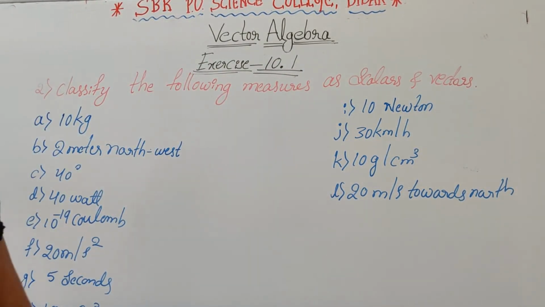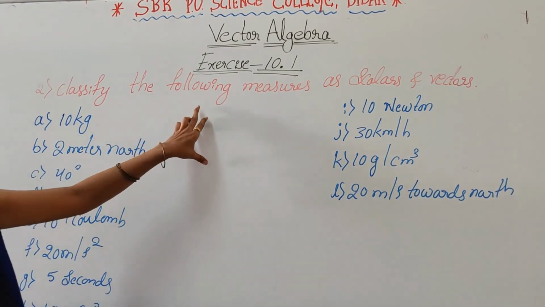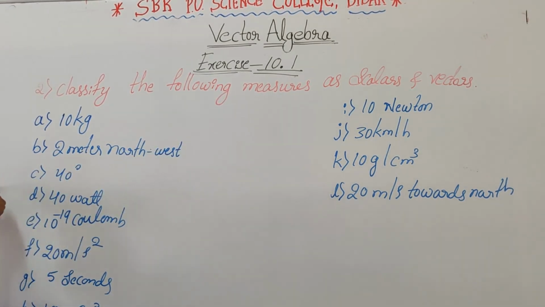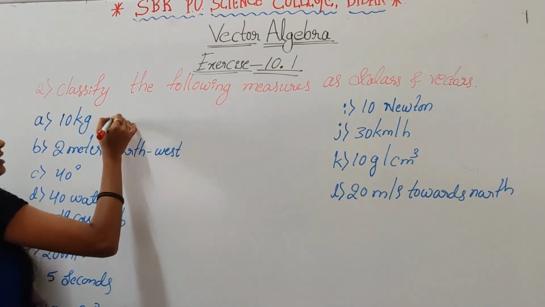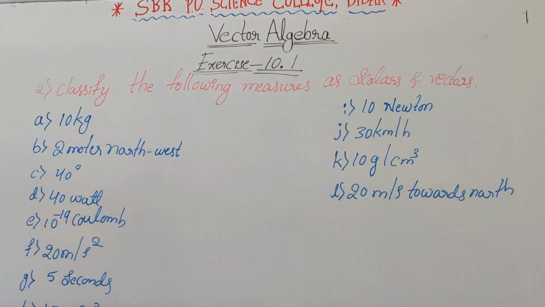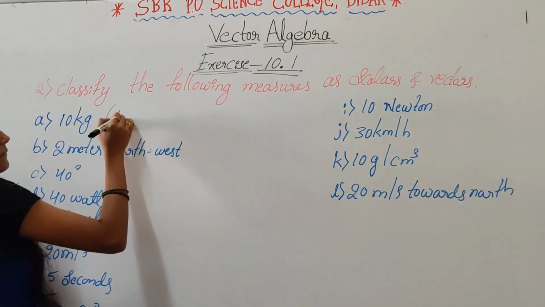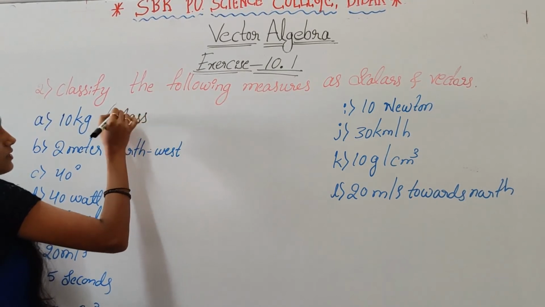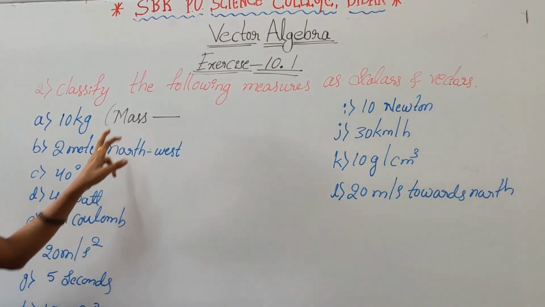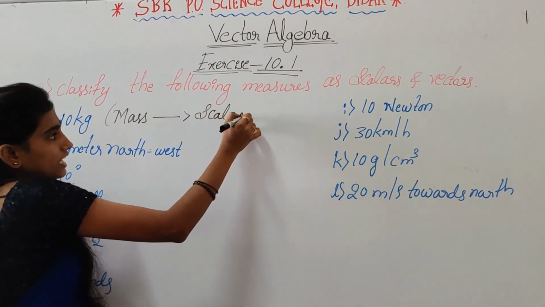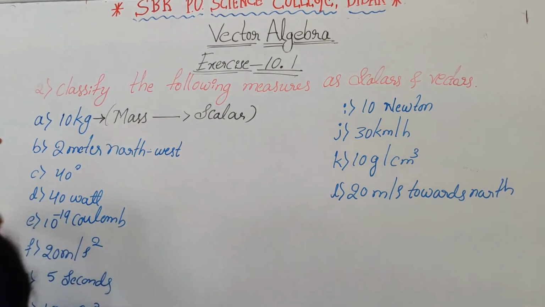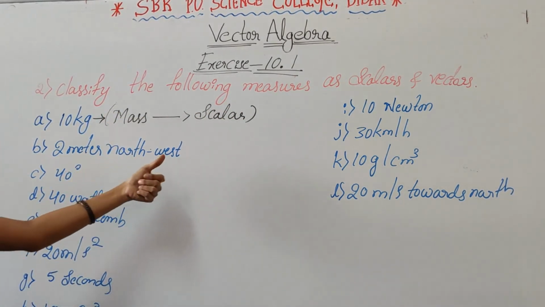So here they have given some measures and we have to classify those into scalars and vectors. In that, first one is 10 kg. Kg means mass. Mass is a scalar quantity, right? Next, 2 meter north-west.